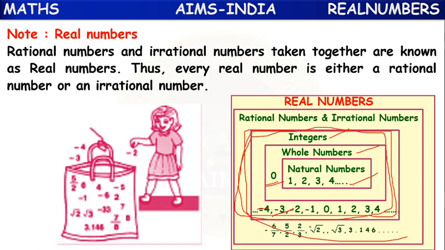Including all these numbers, including rational numbers and irrational numbers, together we call them real numbers. Whatever number sets we have learnt so far are all subsets of real numbers. So real numbers consist of natural, whole, integers, rational and irrational numbers. All these together are considered real numbers. So if we take any real number, it may be either a rational number or an irrational number.